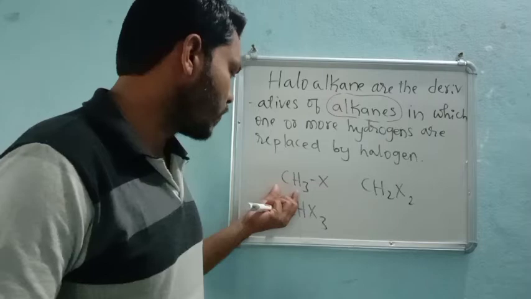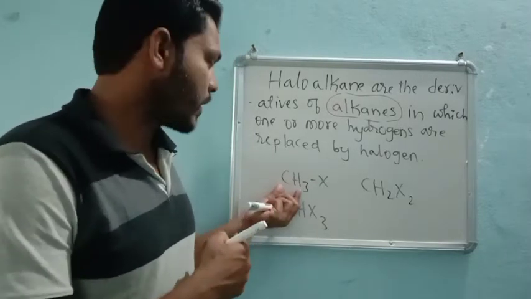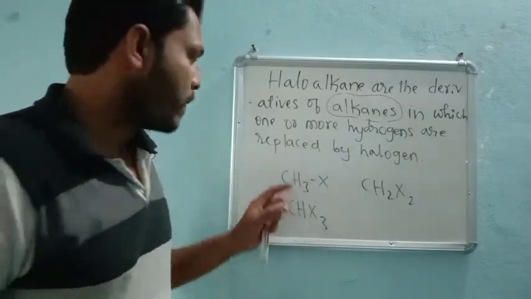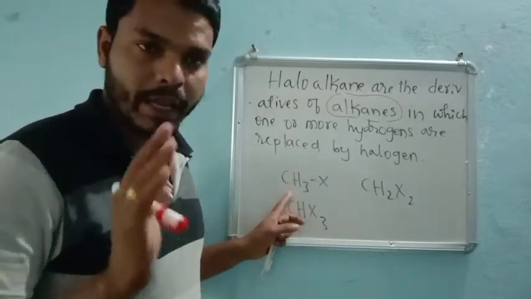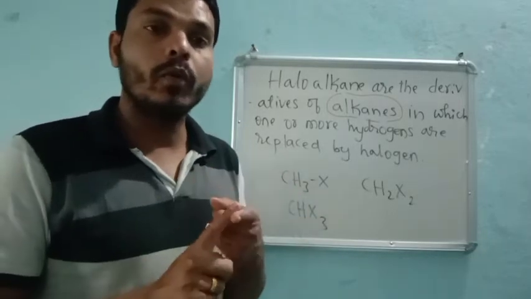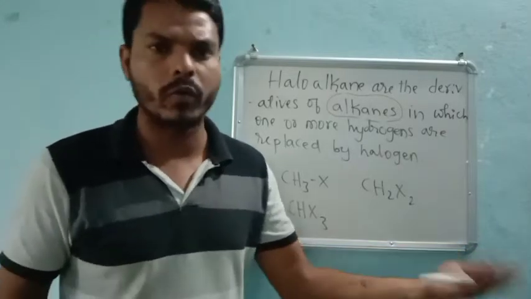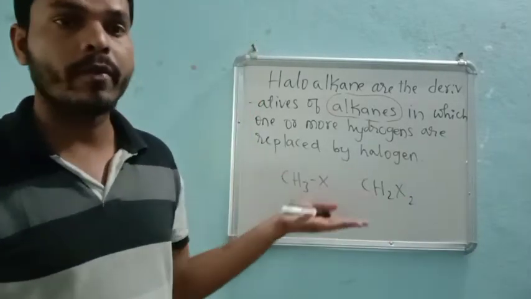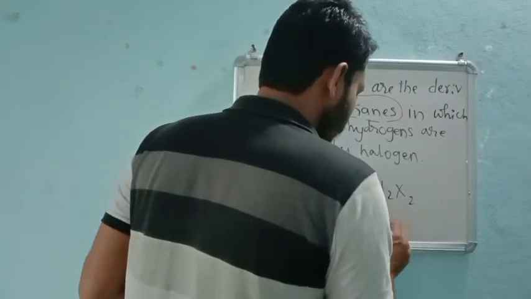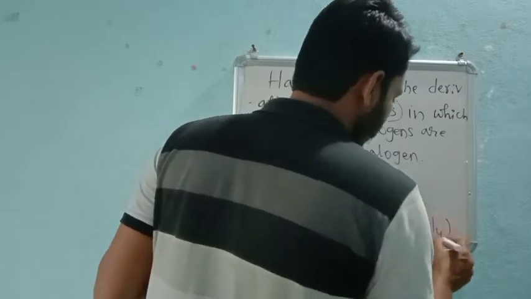Why? Because before removal of hydrogen, what was the condition of this carbon? It is a pure alkane. So to prepare a haloalkane, what do we need to do? We need to remove one hydrogen first of all. Later we will go for two, three like this, or sometimes four. Carbon tetrachloride, like this, CX4, or for example CCl4, carbon tetrachloride.